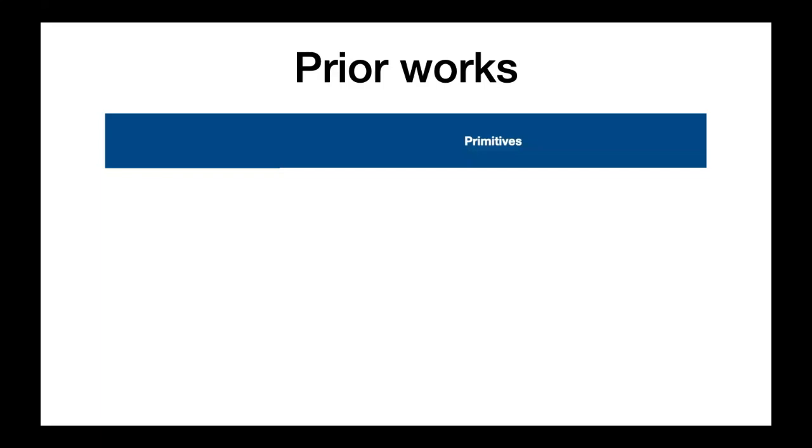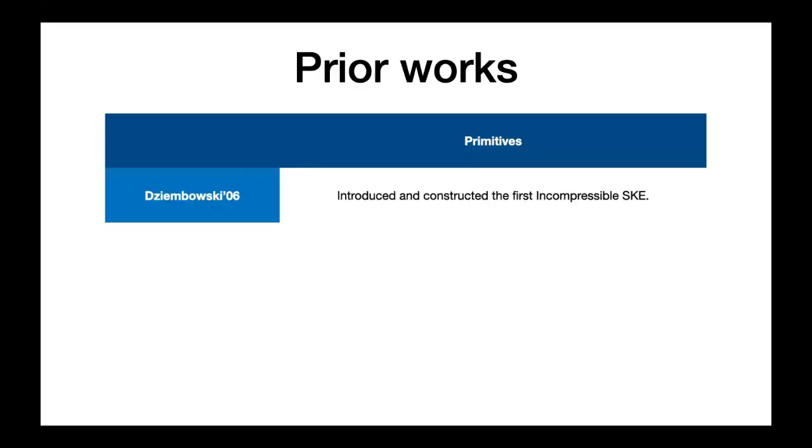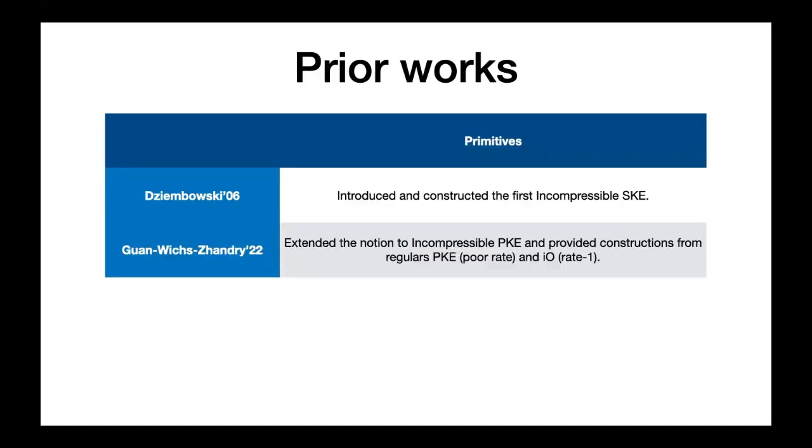Let us review prior works in the area of incompressible cryptography. As mentioned in the previous slide, the concept of incompressibility was first introduced by Dziembowski, who proposed an incompressible SKE scheme. His constructions were designed to be secure even against unbounded adversaries, that is, adversaries with no computational limitations but bounded storage capacity. Building on this idea, Guan et al. extended the notion of incompressibility to the public key setting.